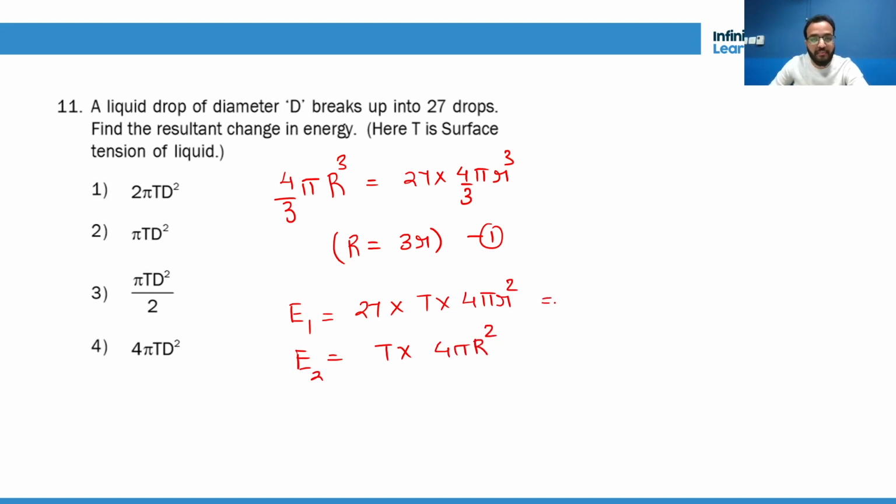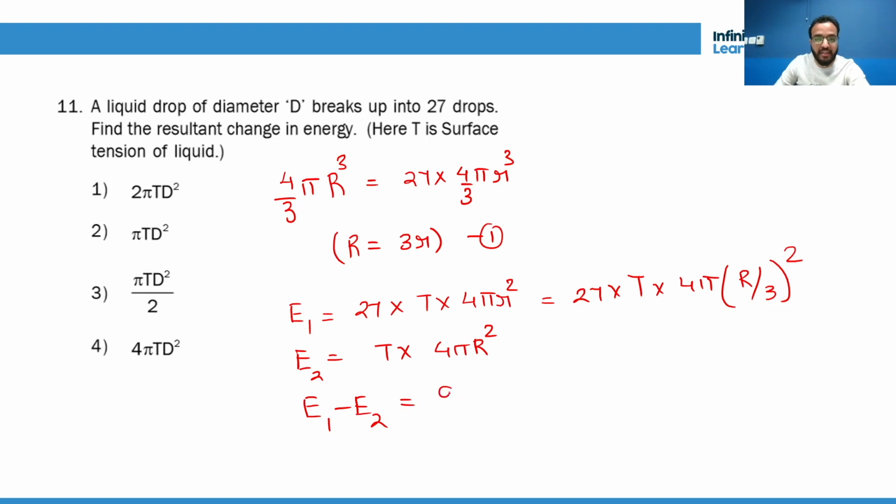Now we have to answer in capital R. So E1 is 27 into T into 4 pi into R by 3 whole square. That is, 3 3s are 9, 9 3s are 27. So E1 minus E2 will be 9 into T into 4 pi R square minus T into 4 pi R square.